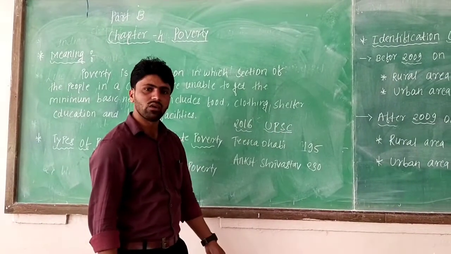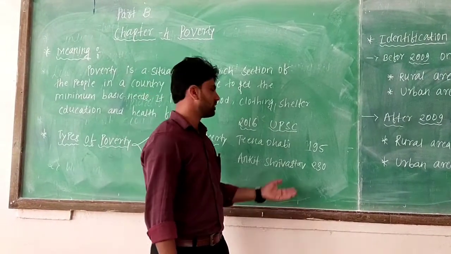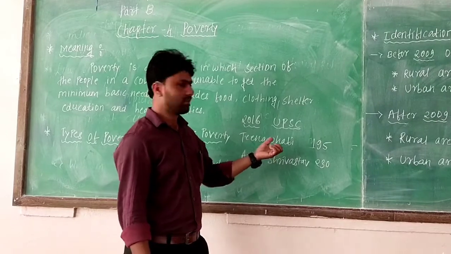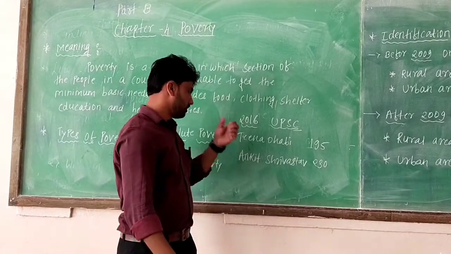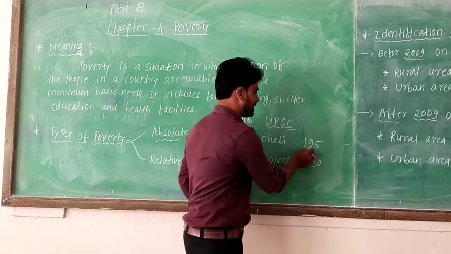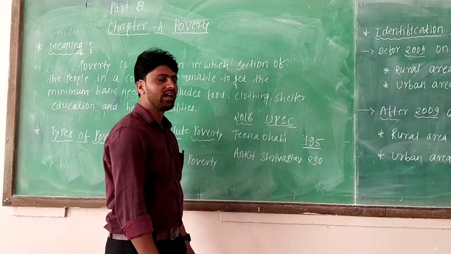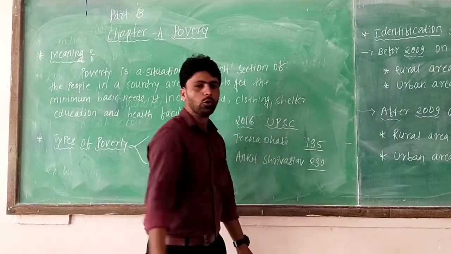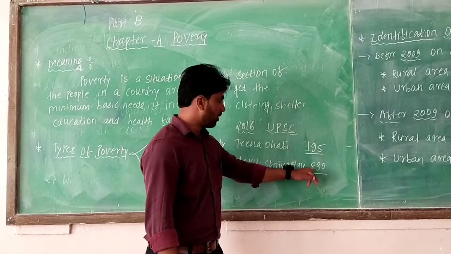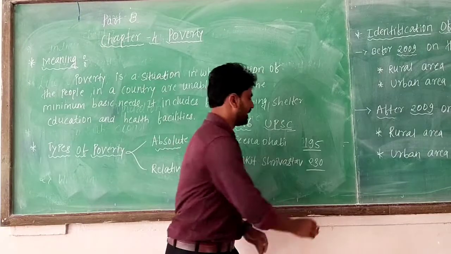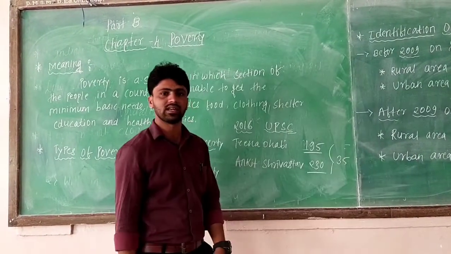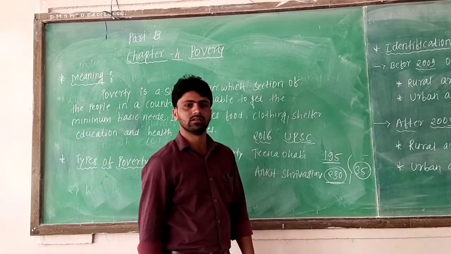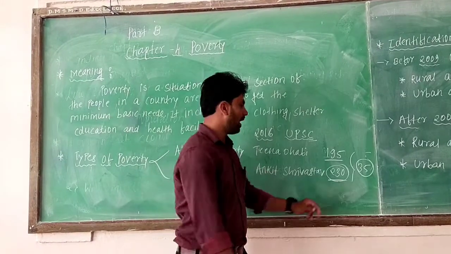The 2016 UPSC results were announced. UPSC is the Union Public Service Commission. Those who pass this exam become an IAS, IPS, IRS, IFS officer. Tina Dhabi scored 195 in this exam. She is from Delhi. And Ankit Srivastav is from Nagpur. He scored 230, which is 35 marks more than Tina Dhabi. Yet this person failed the exam and she passed.